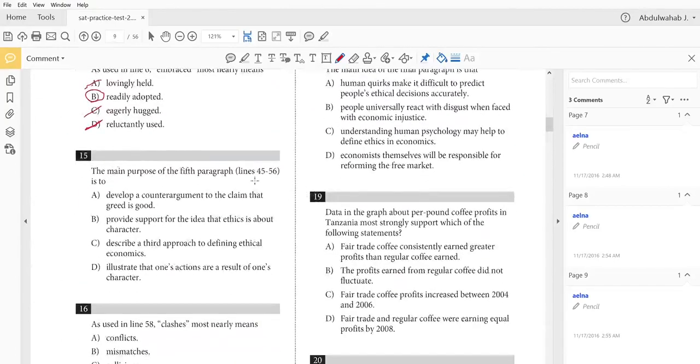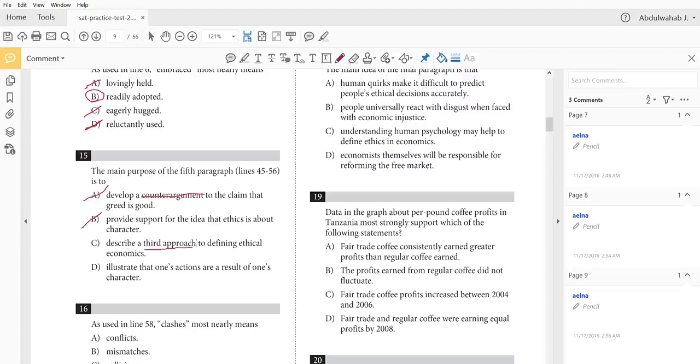The main purpose of the fifth paragraph, lines 45 to 56, is to develop a counter-argument to the claim that greed is good. Again, going back to the paragraph, that's not what it says. It's not a counter-argument. There is no counter-argument. There's just a third point of view added to the two previous ones. Provide support for the idea that ethics is about character. Well, actually, no, because it doesn't support this idea. It just provides a new idea.